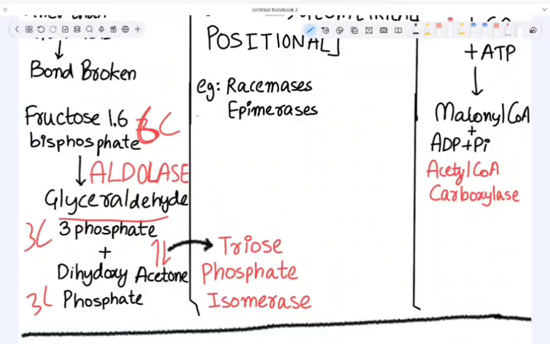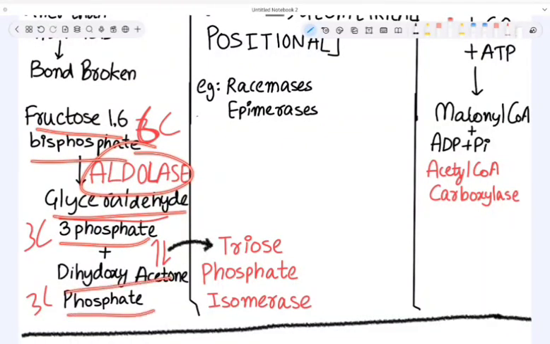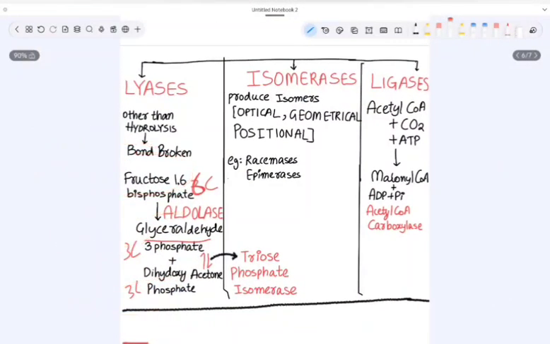Okay. Here the enzyme is aldolase. This aldolase breaks fructose 1,6 bisphosphate into glyceraldehyde 3-phosphate and dihydroxyacetone phosphate. So this is lyasis. Any enzyme which is breaking the bond by any mechanism other than hydrolysis. Here water is not getting added, but the bond is getting broken. So this is what lyases are.